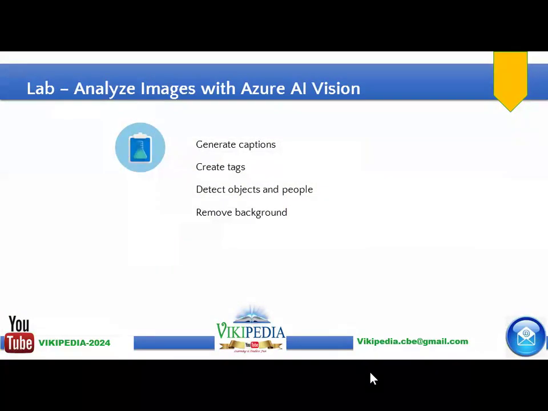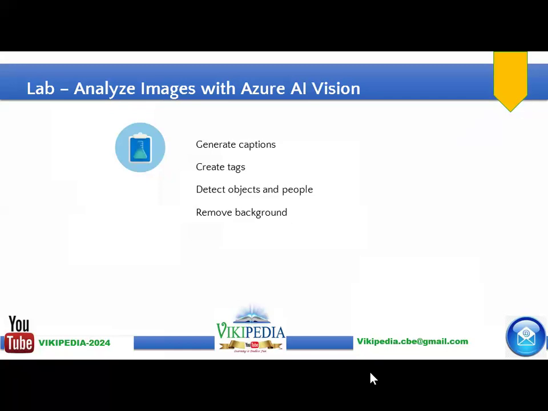This lab exercise we will be running in the next video, where we will be analyzing the image. From that you are going to generate a caption for that particular image, and then create reference tags. In that image you are going to identify the objects, who the humans are, what is a car, is there a bus, is there a cat, is there a dog, is it an apple, like that.